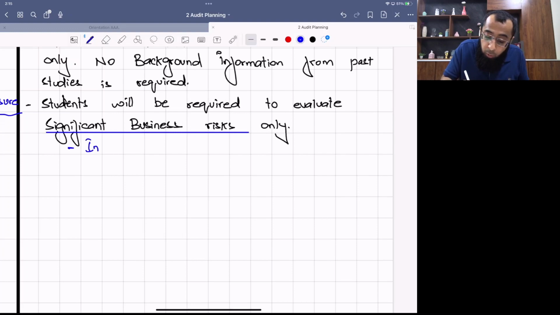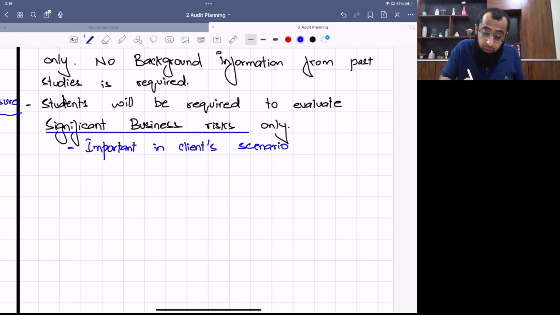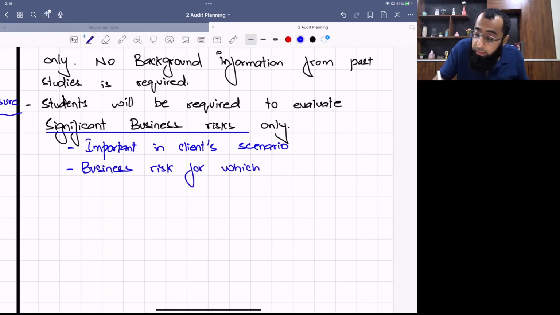Significant business risks are those business risks which are important in the client's perspective or in the client's scenario. If I talk about an exam question, they are the business risks for which sufficient detail is given in the question, detailed by the examiner.